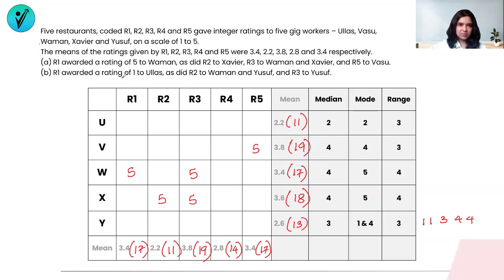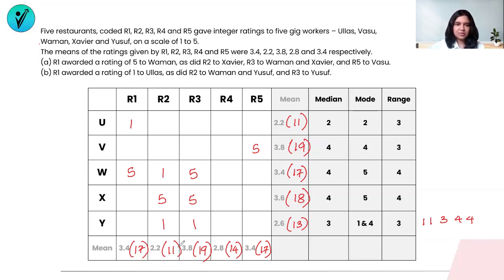The second one says R1 awarded 1 to U. As did R2 to W. R2 to W is also a 1. And R2 to Y as well. R2 to Y is also a 1. And R3 to Yusuf is also a 1. All right. So these are the partial numbers that have been given to us from the set itself.